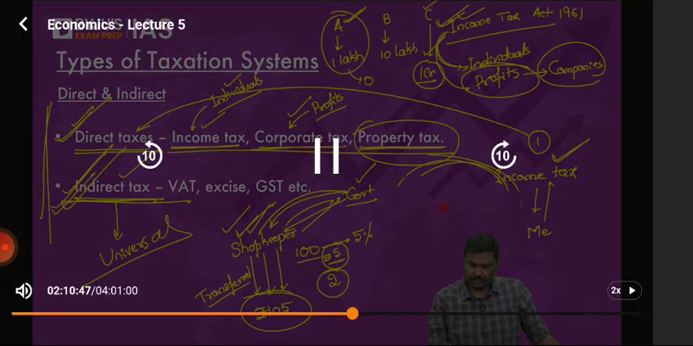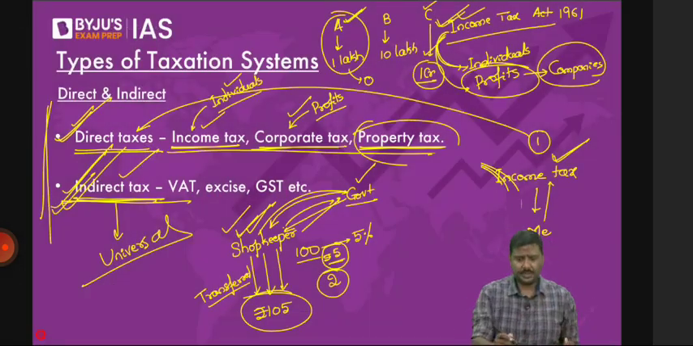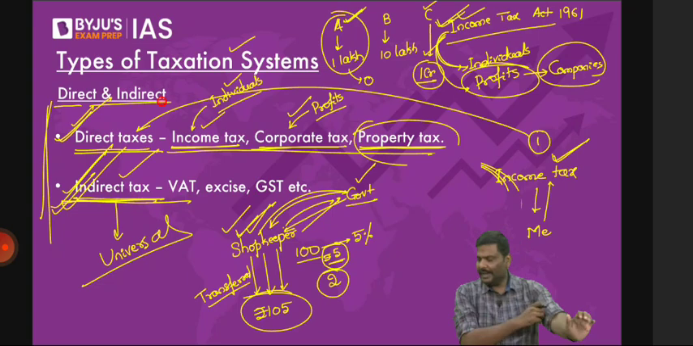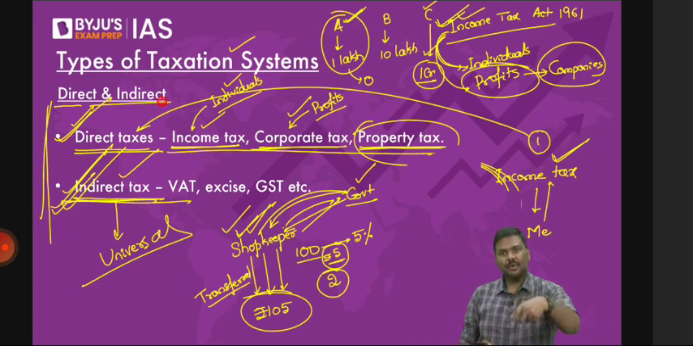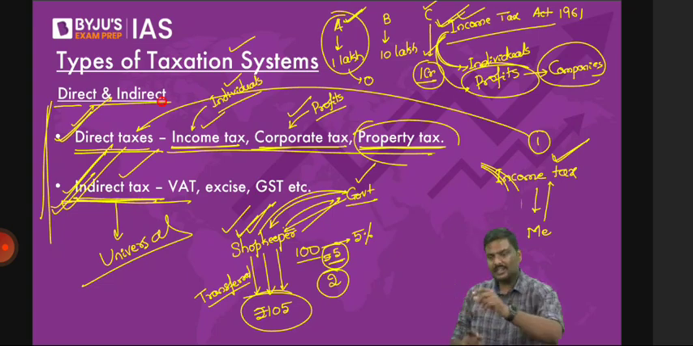Okay, welcome back. Am I audible? Let's start. So, types of taxation systems. One we have discussed, the direct taxes and indirect taxes. What is a direct tax? Whenever the tax is imposed and collected from the same person, it is a direct tax. Indirect tax is imposed on one person but collected from someone else. Collected in the sense that the actual payment of tax is done by someone else. That is the concept of indirect tax.